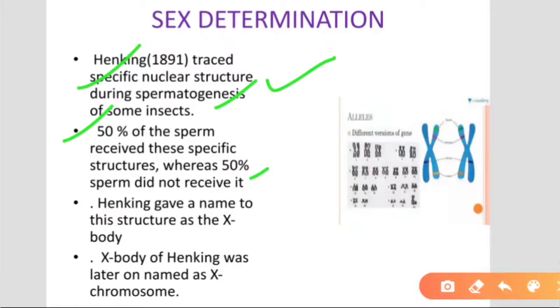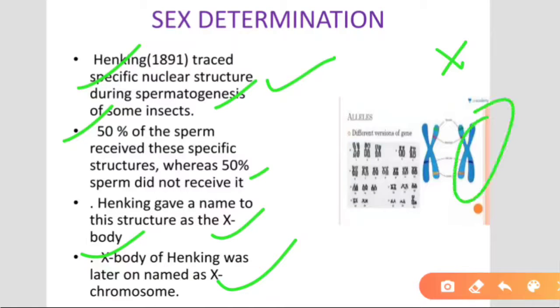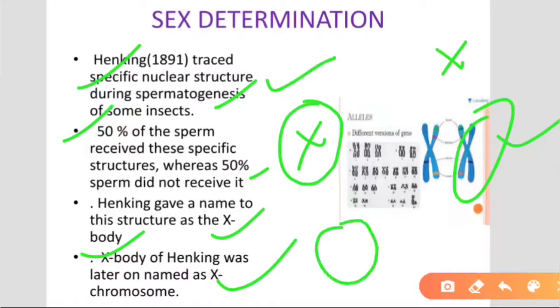Henking gave a name to this structure, the X body. In future, this X body is also called the X chromosome. This is the X body in the nucleus, which is called the X chromosome. But he observed in this experiment that in a few gametes X is present, but in other sperms X is absent, 0.